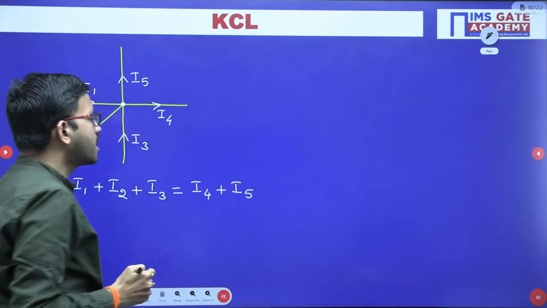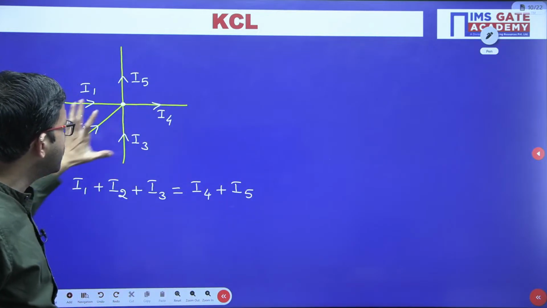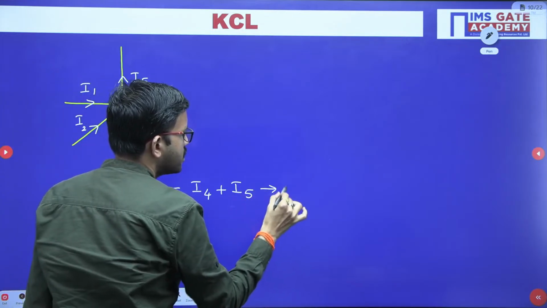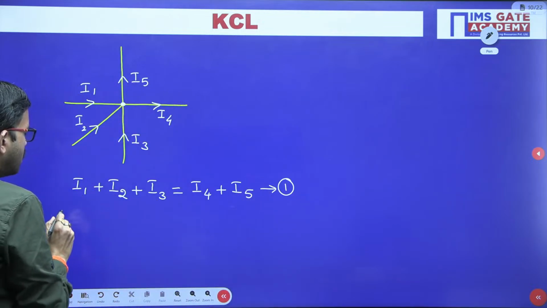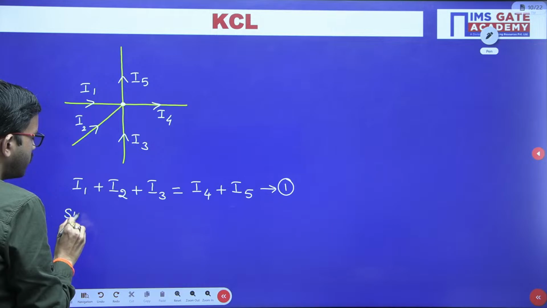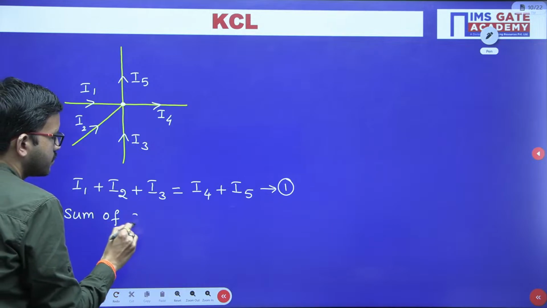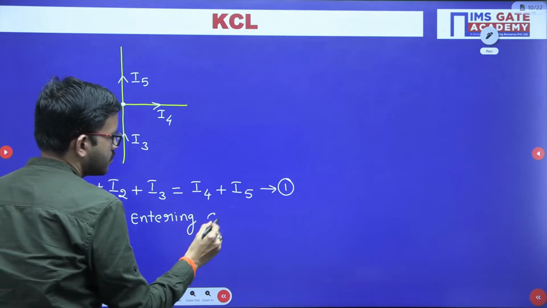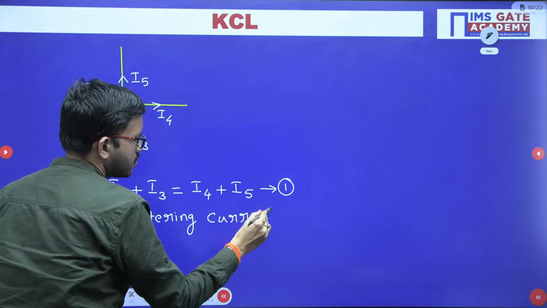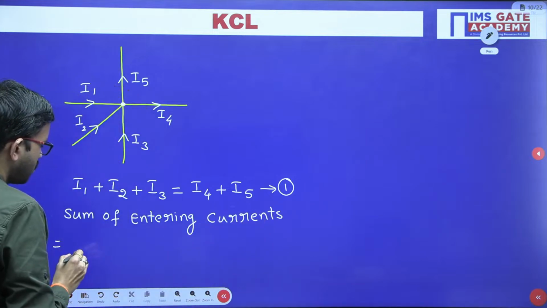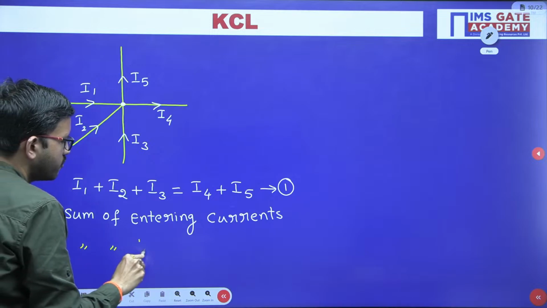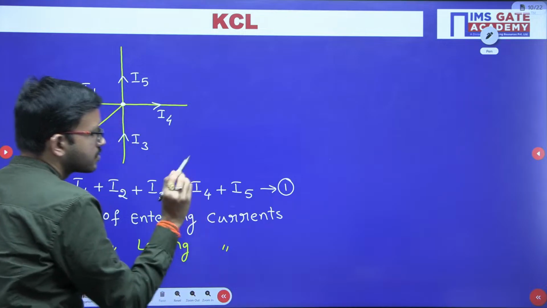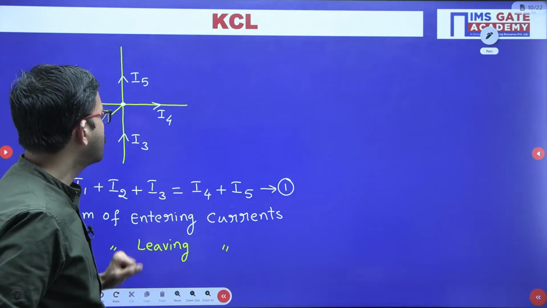So that means we can consider KCL is nothing but sum of entering currents equal to sum of leaving currents. So this one I am labeling as equation number 1. So you can write sum of entering currents equal to sum of leaving currents. Or if you want, you can write in another way also.